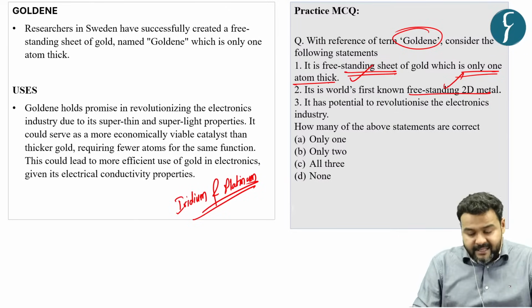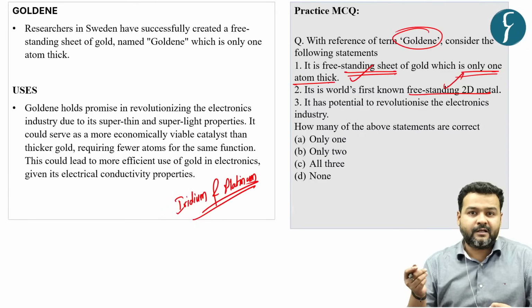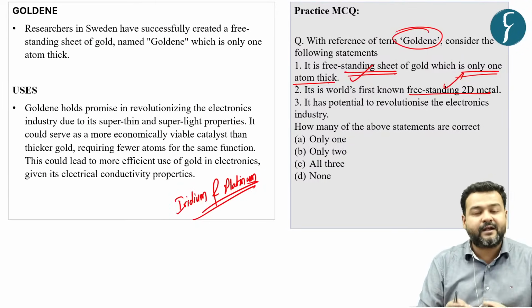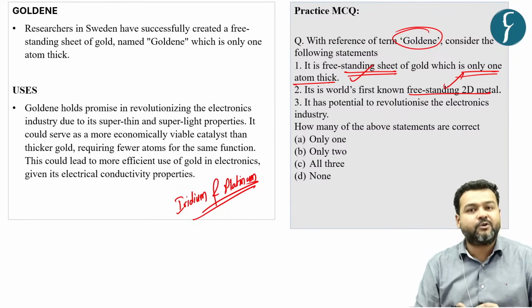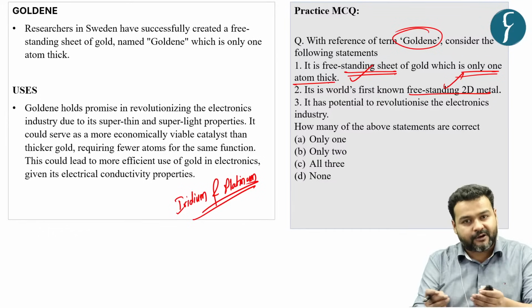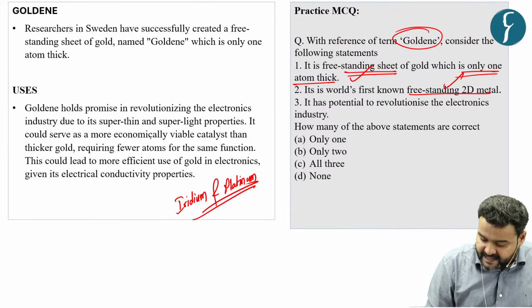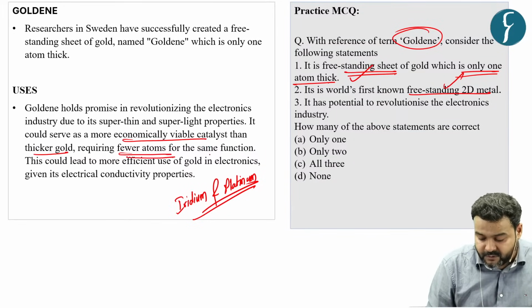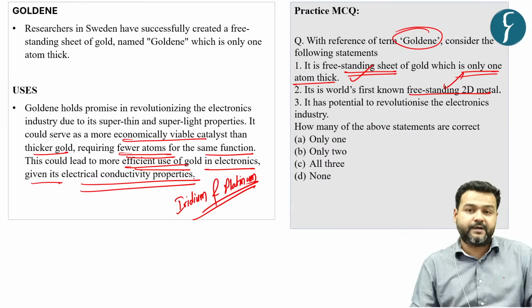True, because it is so thin, just imagine the amount of gold required in electronic machinery or chips. Less gold will be sufficient to make the same electronic circuits or chips. So it could serve as a more economically viable catalyst than thicker gold, requiring fewer attempts for the same function. This could lead to more efficient use of gold in electronics given its electrical conductivity properties.